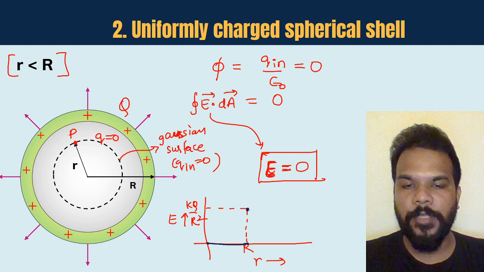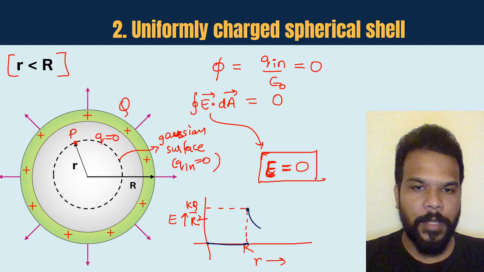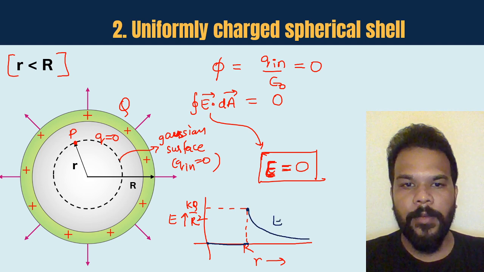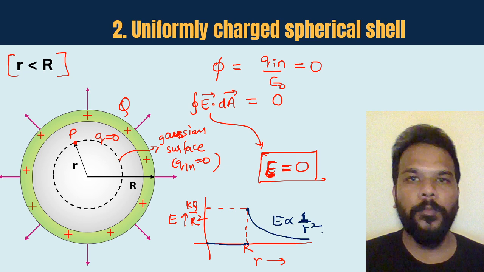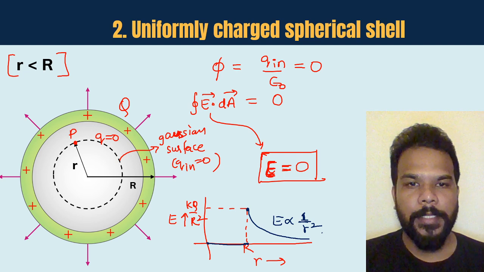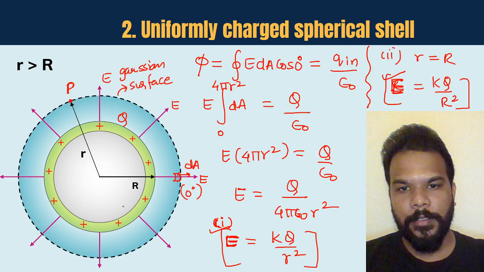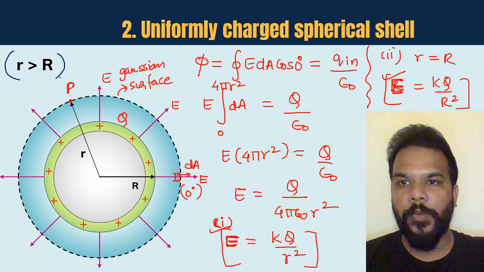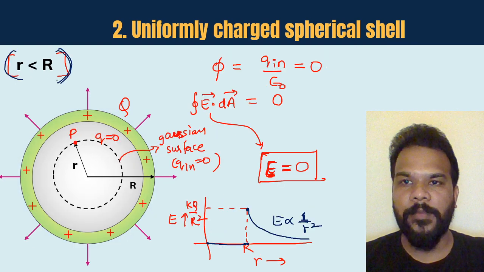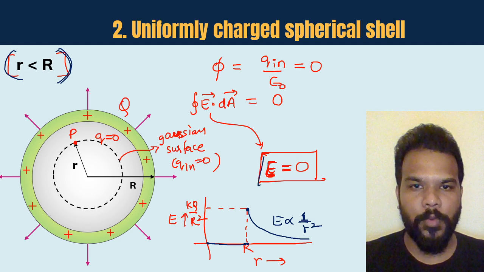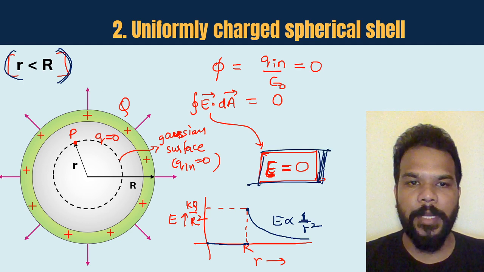From here it becomes suddenly kq by capital R square and then varies inversely proportional to r square, or you can say 1 by r square proportionality. Okay guys, so this is your uniformly charged spherical shell, both the cases. This was the case when you were outside the sphere or at the surface, and this is when you are inside the sphere. For an interior point, electric field will come out to be 0. Please keep it in mind.